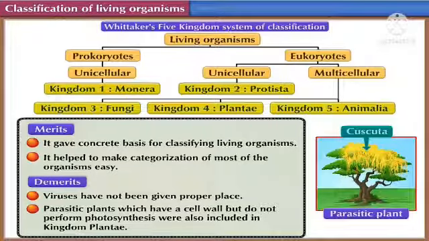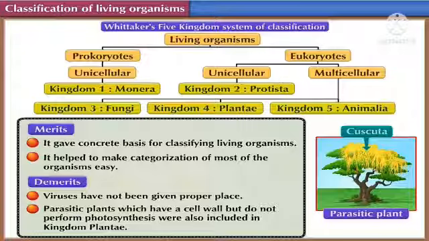So students, as you can see above, I'll explain to you the merits and demerits of the 5 kingdom system of classification which was given by Whittaker. Okay, so let's begin with the merit. As you can see in the merit, it shows that it gave a concrete basis of classifying living organisms, meaning that it has given the classification. Whittaker has given the classification accurately. The classification given for the living organisms was accurate. There was no lacking of placement of the living organism.